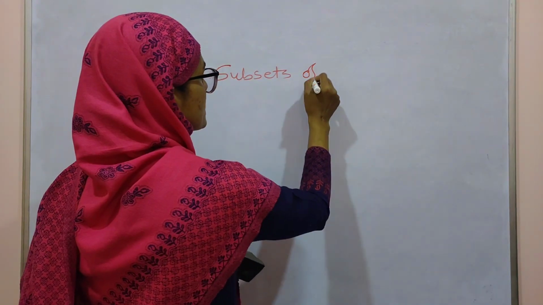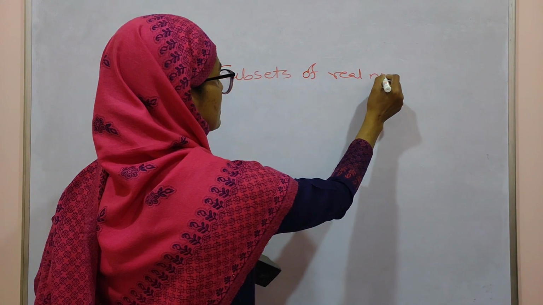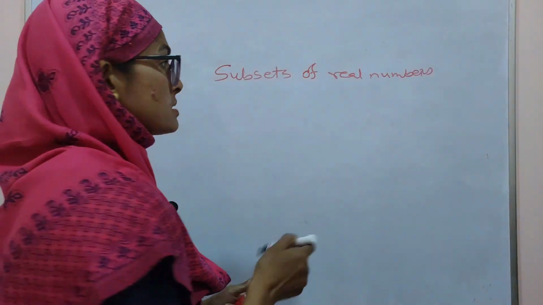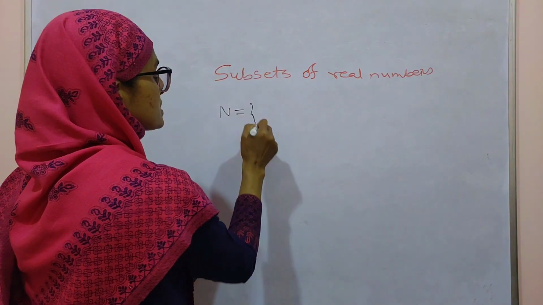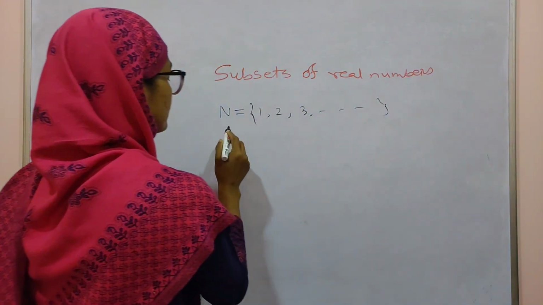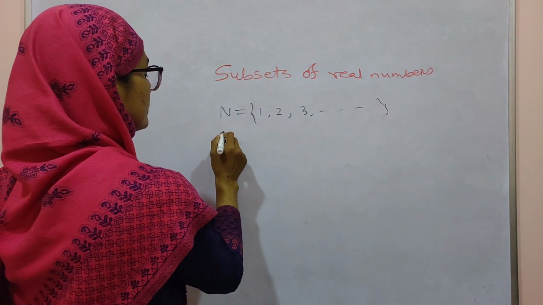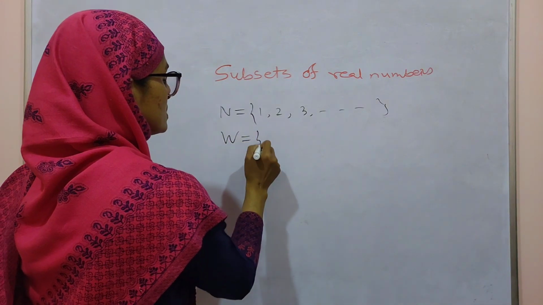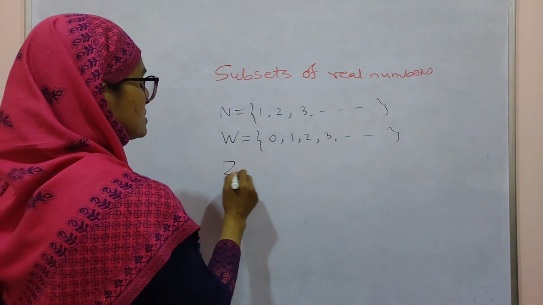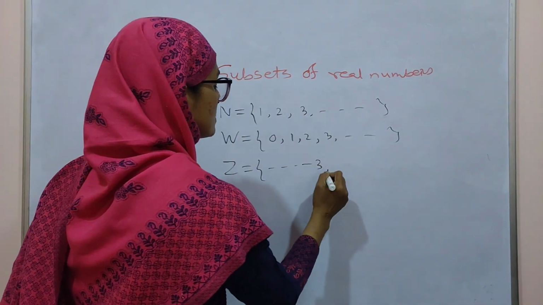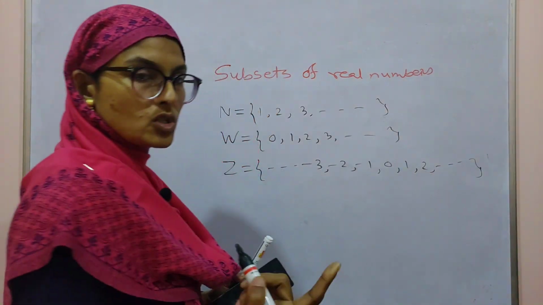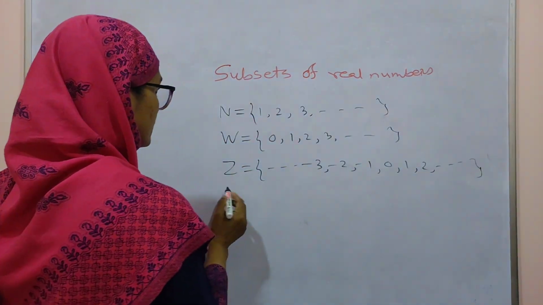Now, subsets of real numbers. N is the set of natural numbers 1, 2, 3 up to infinity. W is the set of whole numbers. Z is the set of integers, positive or negative.